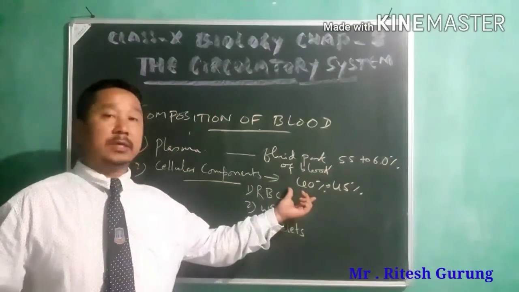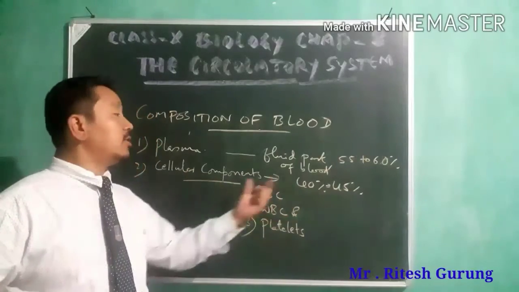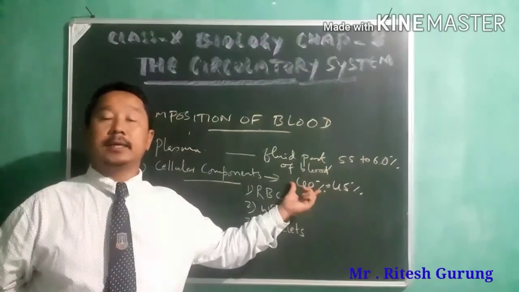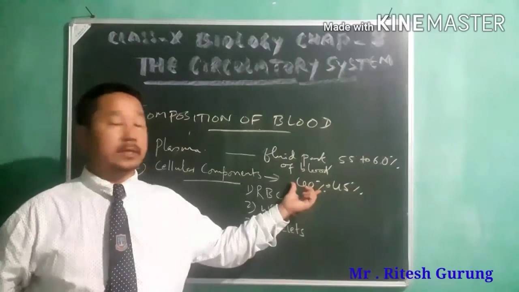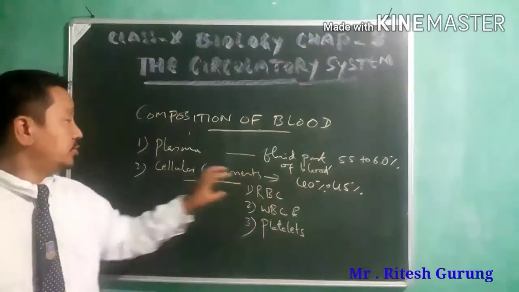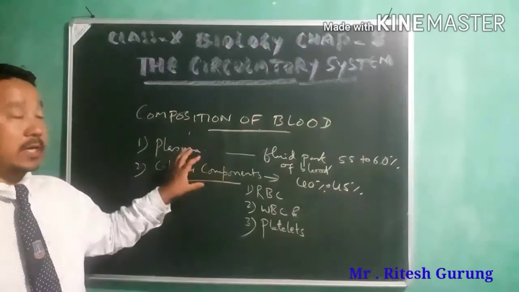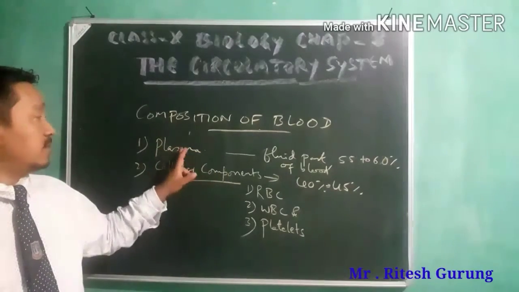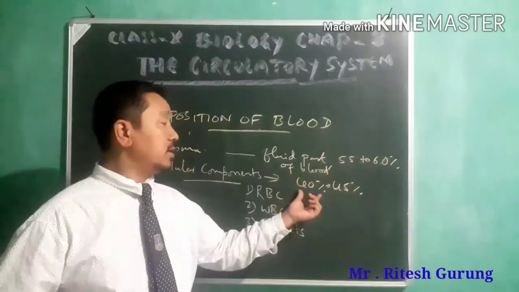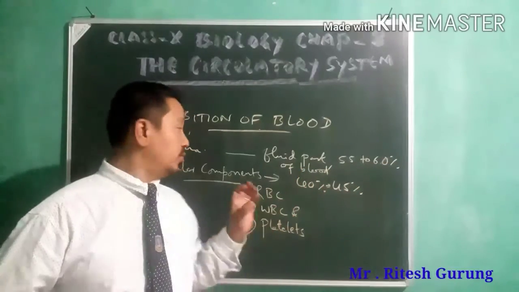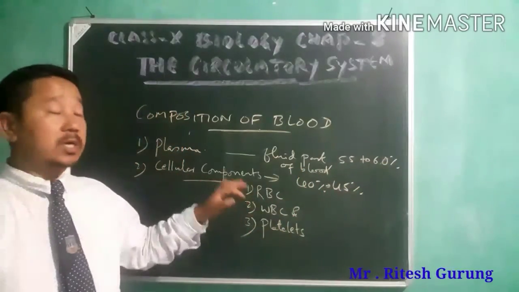You find the cellular components in the composition of blood. Okay, plasma and cellular components. Plasma, as I told you, is 55 to 60% of blood, and 40 to 45% you find the cellular components.